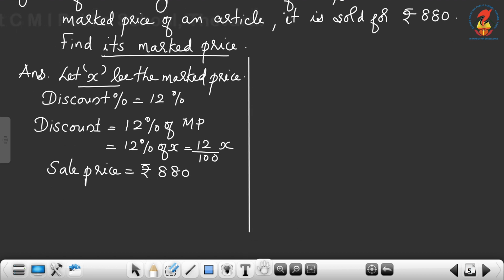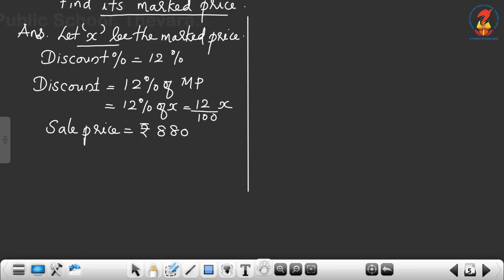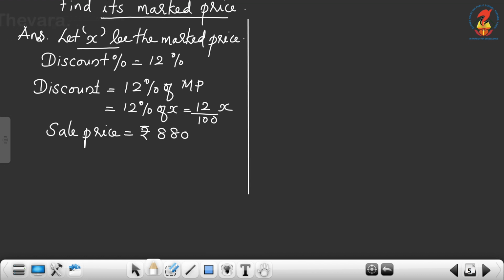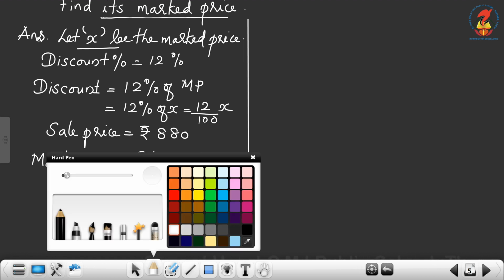Now we have the relation. We can use that relation. Marked price is equal to sale price plus discount. Now you have to substitute here.